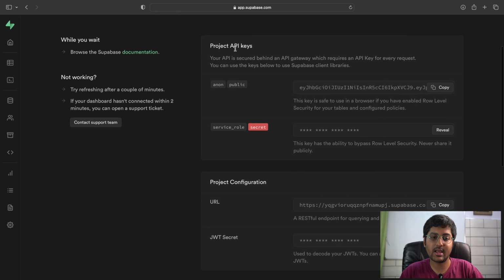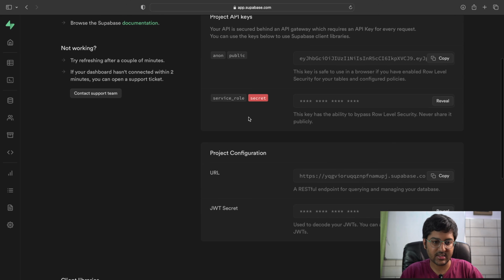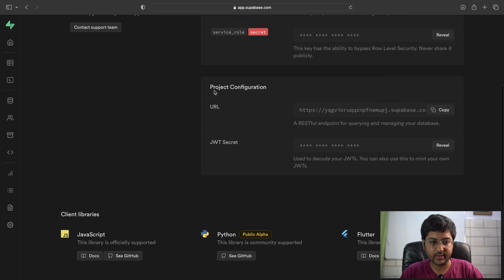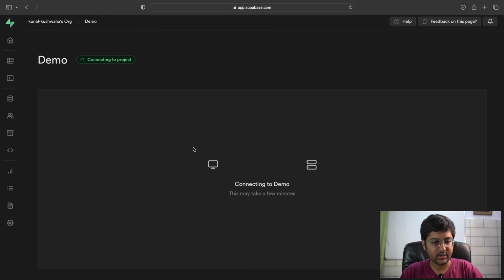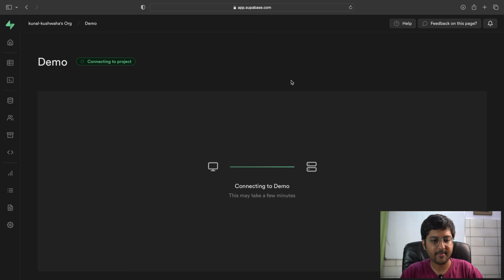And here is the information about our project. These are the API keys. As you can see over here, this is one of our secrets. This is the project URL, a RESTful endpoint for querying and managing our database. And here's a JWT secret for us as well. And you can check out the client libraries, JavaScript and Python and all sorts of things.